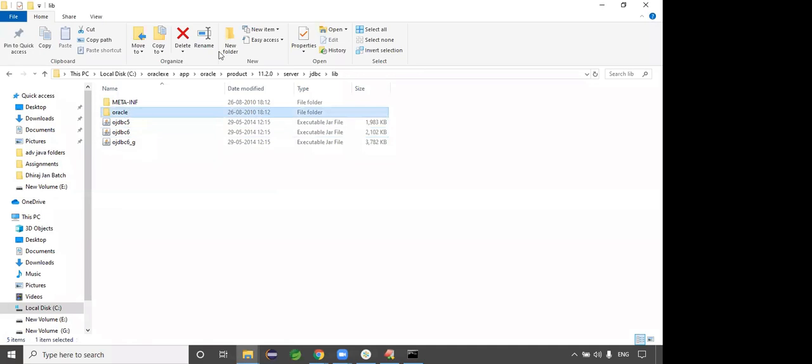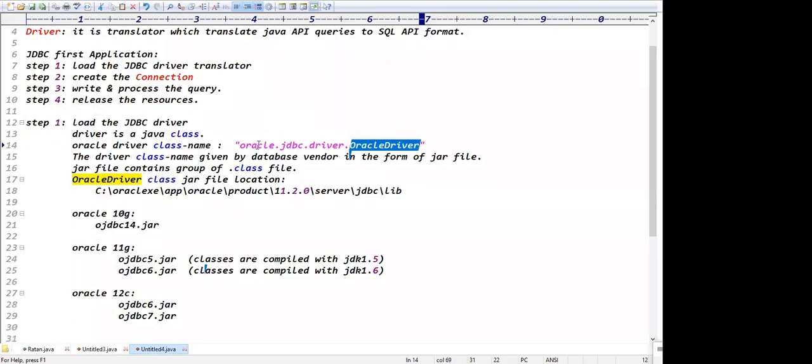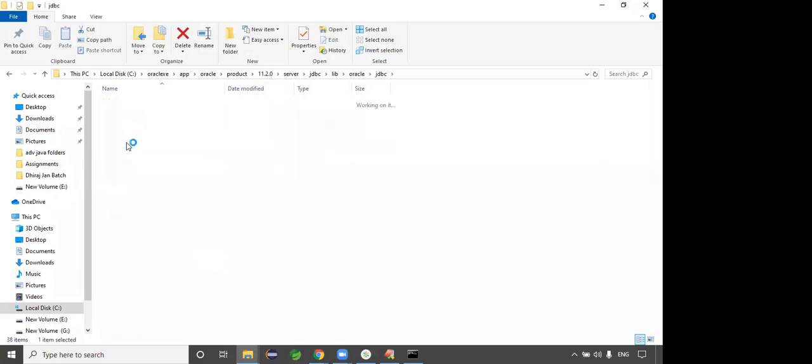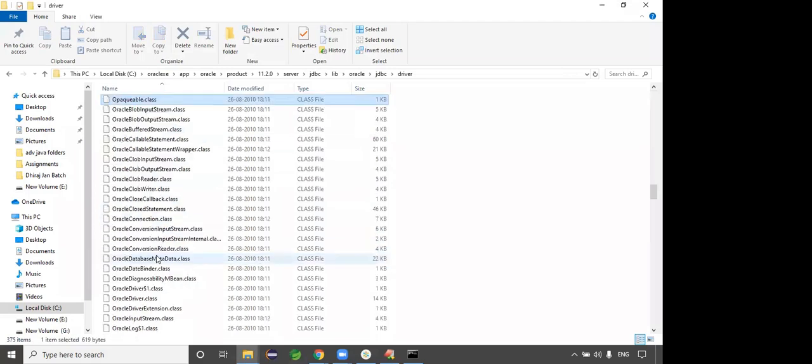This package is nothing but folders, right? Guys, what is the driver class name? Oracle.jdbc.driver is a package, nothing but folders. Oracle folder, under the Oracle folder the JDBC folder, under the JDBC folder the driver folder, right? In the driver folder, you can find the OracleDriver class file, guys. This is the class file. Guys, are you able to see it? OracleDriver.class, right?